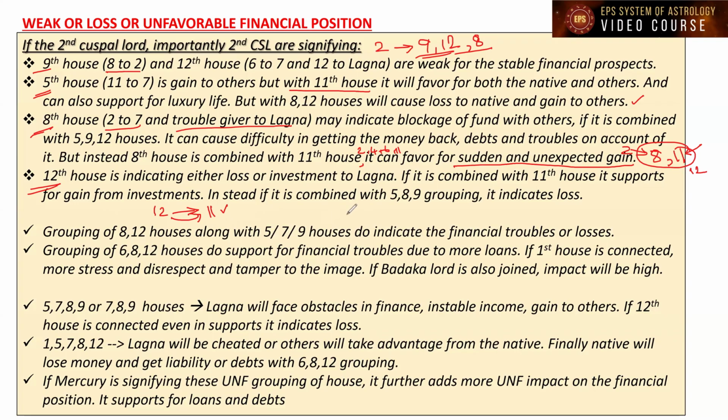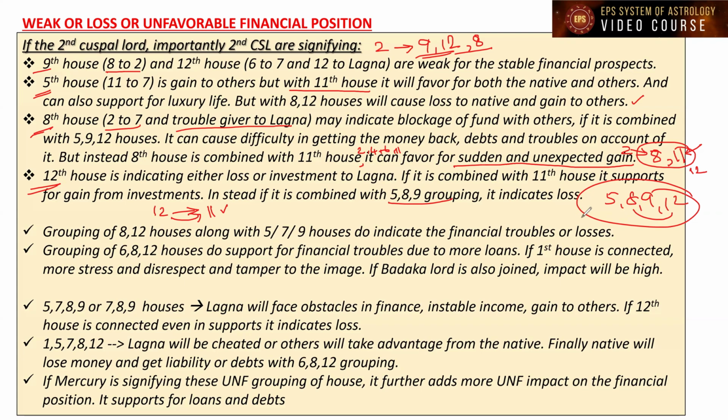Instead of that, if it is combined with the fifth house, eighth house, ninth house grouping, it indicates loss. So the grouping of these houses, either 5, 8, 12, or 5, 8, 9, and 8, 9, 12: if the grouping of these houses is present, then only it is going to be unfavorable. Instead of the 8th house or 12th house ruling, if the favorable grouping of the 11th house is also importantly present, then it is going to be favorable only. I think you're able to understand.